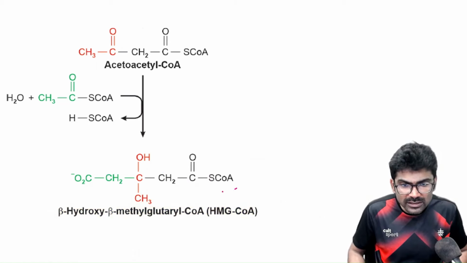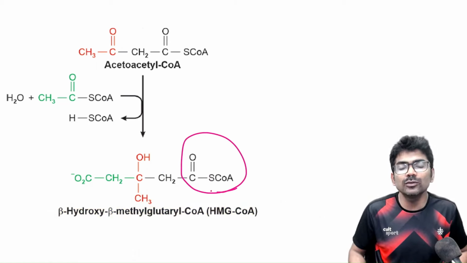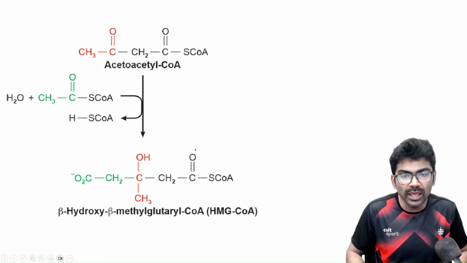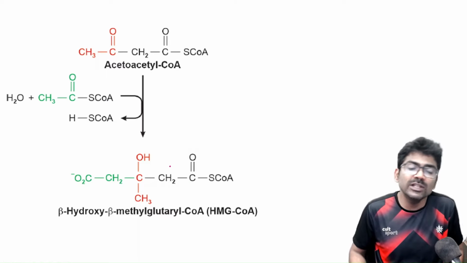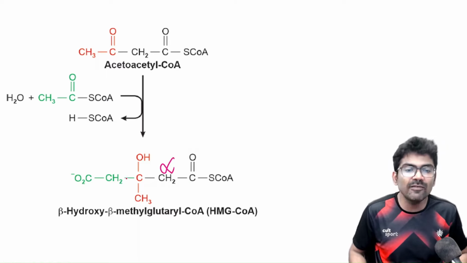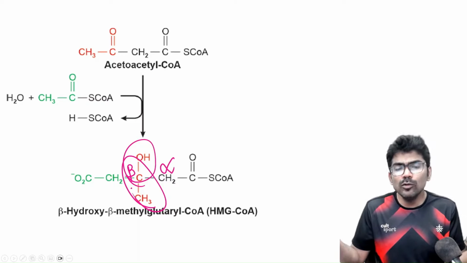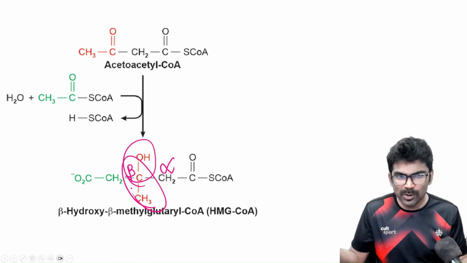And with glutaric acid, what is attached? CoA. So this is glutaryl CoA. The carbon to which the functional group is attached is your alpha carbon, and this is your beta carbon. So this is beta hydroxy, beta methyl, glutaryl CoA. Simple. It's very easy, right?